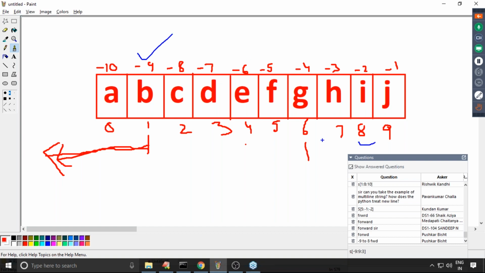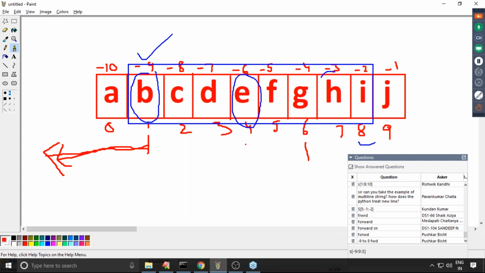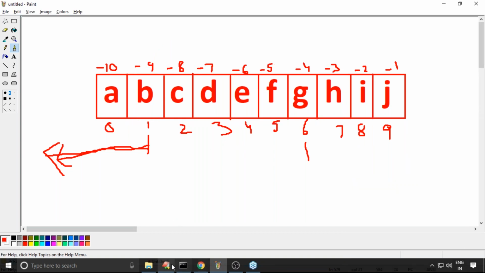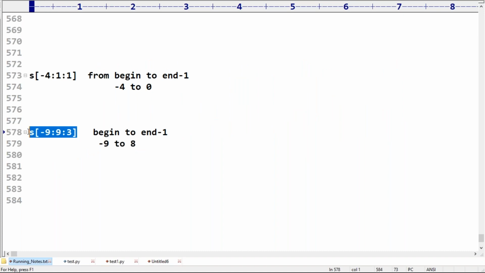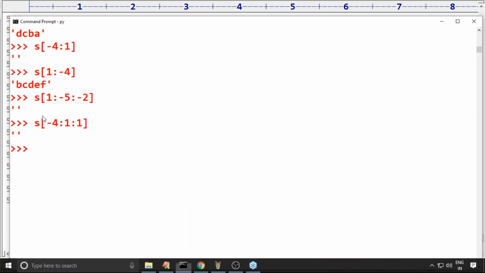Where is 8? 8 is here. Yes, forward direction is possible. In this, every third character I have to consider. B, E, next H. B, E, H is the answer we are going to get. Every third character, B, E, H. Let me check whether it is correct or not. B, E, H. Perfect. Clear, right?